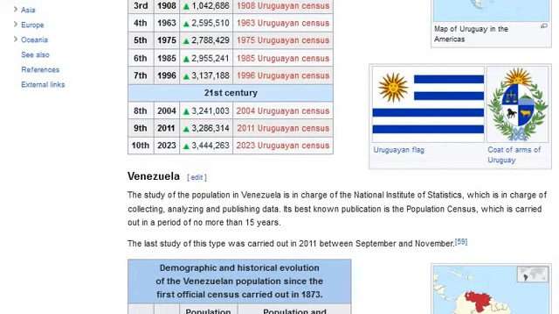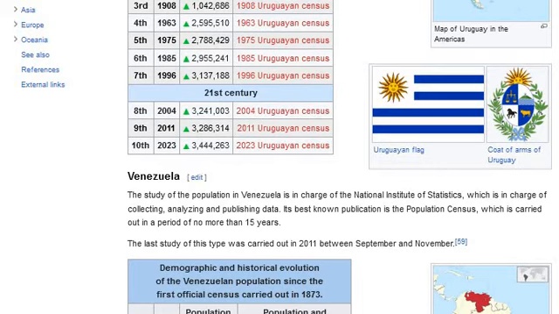Sixth, 1985, increase: 2,955,241. 1985 Uruguayan census. Seventh, 1996, increase: 3,137,188. 1996 Uruguayan census. 21st century. Eighth, 2004, increase: 3,241,003. 2004 Uruguayan census. Ninth, 2011, increase: 3,286,314. 2011 Uruguayan census. Tenth, 2023, increase: 3,444,263. 2023 Uruguayan census.